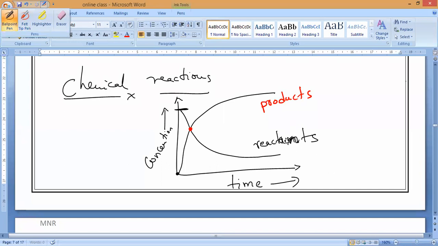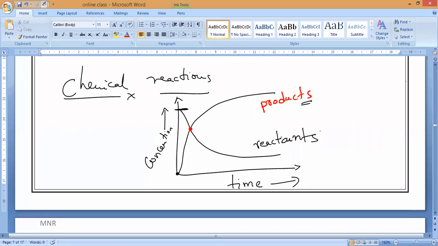So this is what we call reactants and products. When the time keeps on increasing, the amount of reactant will decrease. When the time keeps on increasing, the amount of products will keep on increasing. Yes or no? Yes, please respond.